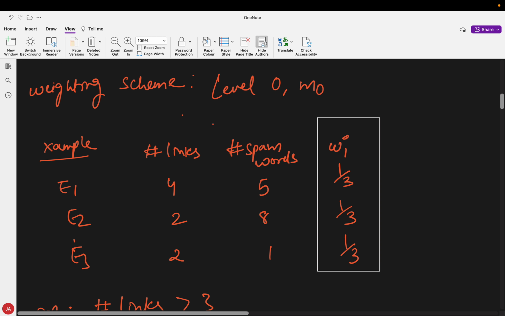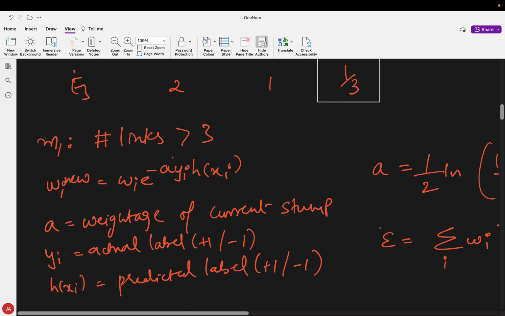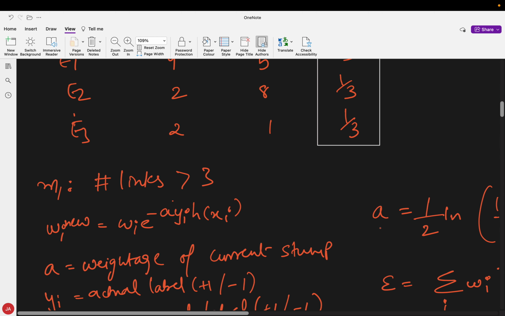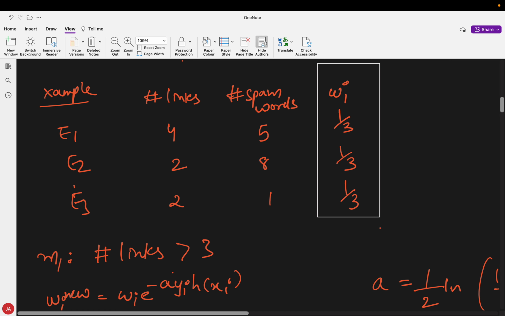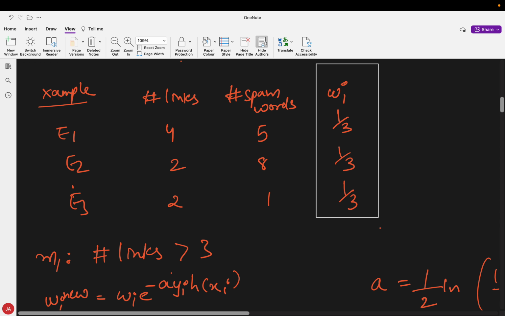Using the weighted scheme, we assign weightage to each sample. Whether it is correct or incorrect, every sample is weighted equally, 1 by 3, 1 by 3, 1 by 3. After building a model with number of links equal to 3, based on the predictions that we have made, my weights change.